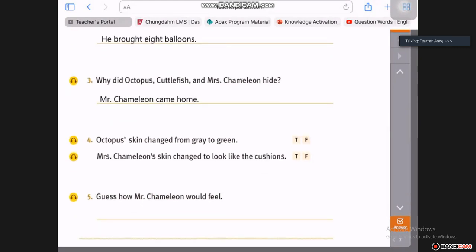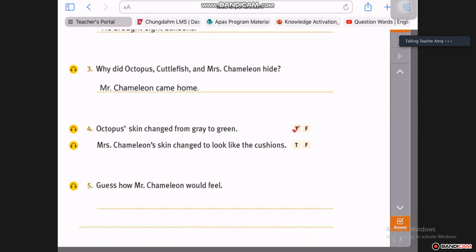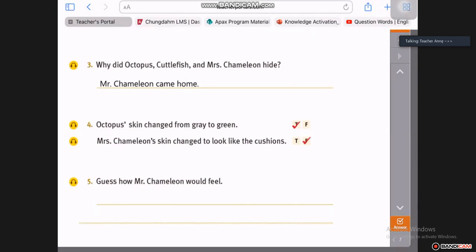Okay, Nikki, Octopus skin changed from grey to green. Is that true, Nikki? True, teacher. It's true. Well done. Parker, Mrs. Chameleon's skin changed to look like the cushions. Is that true or false? False. It's false. Okay. Kathy, guess how Mr. Chameleon would feel. Can you guess how he would feel? Most probably surprised. He's surprised and very happy.